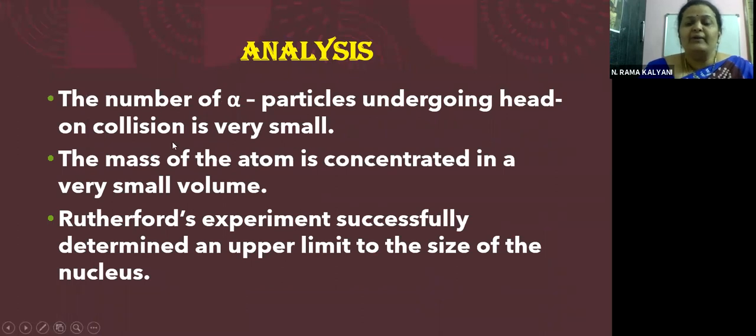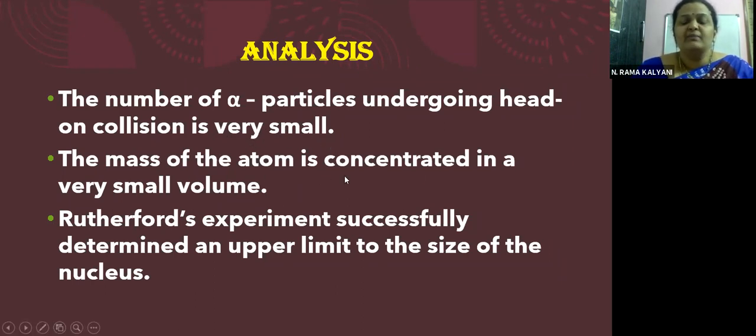We will try to analyze what we have seen till now. The number of alpha particles undergoing head-on collision is very, very small. Okay, children? Because we know the nucleus is very, very small. The particles that are actually encountering the nucleus very close by are very, very less. So the number of alpha particles undergoing head-on collision is very small.